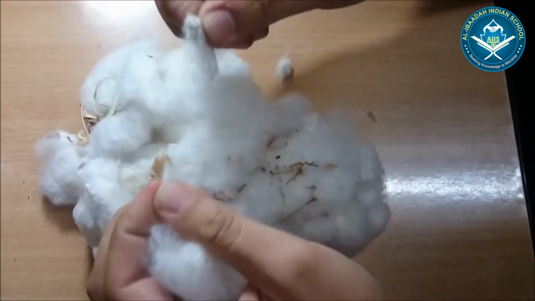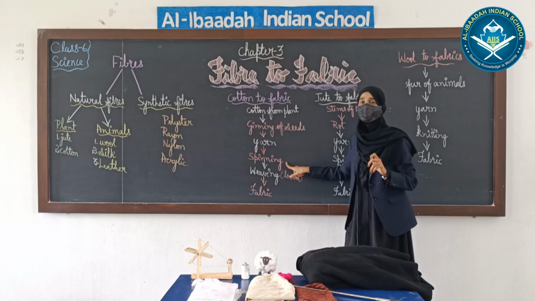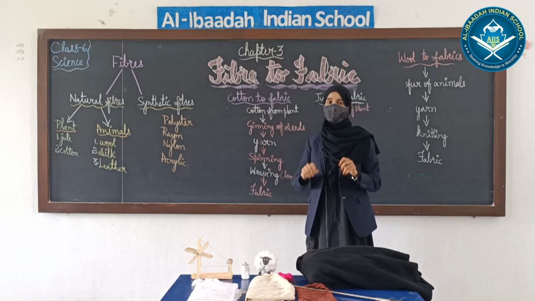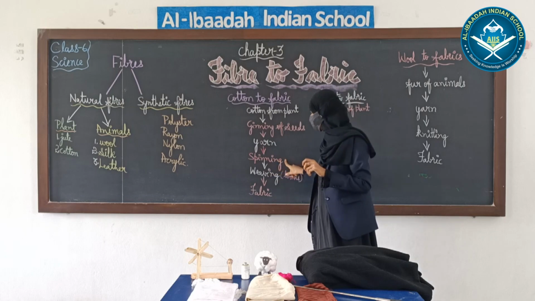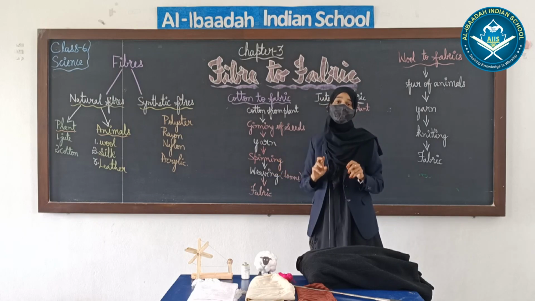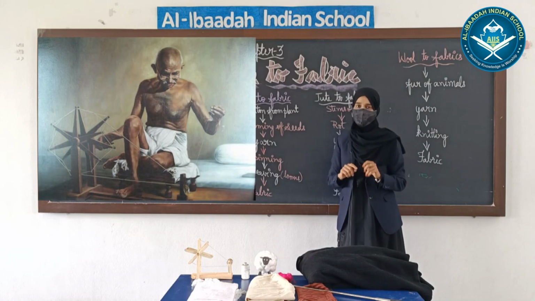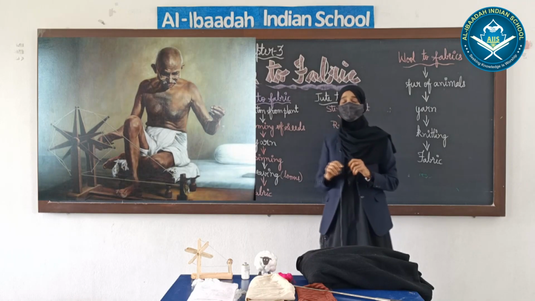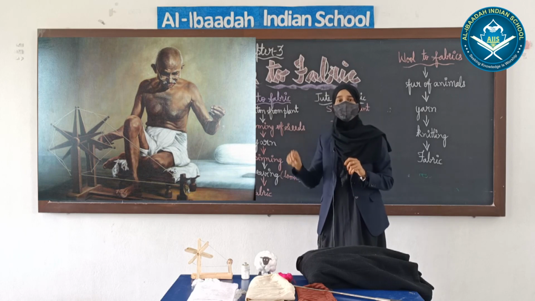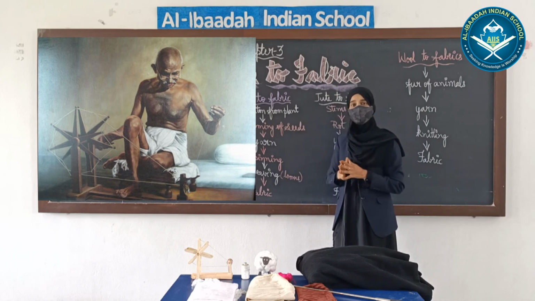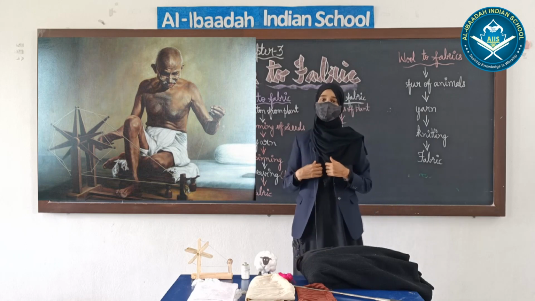And then we get a yarn from it. To make a yarn, there is a procedure called spinning. They put it into a spinning machine or a traditional spinning tool called charka. Who used to use charka? Yes, Mahatma Gandhi ji used to use charka, and he had made it popular and had encouraged people to use charka and wear homespun clothes.